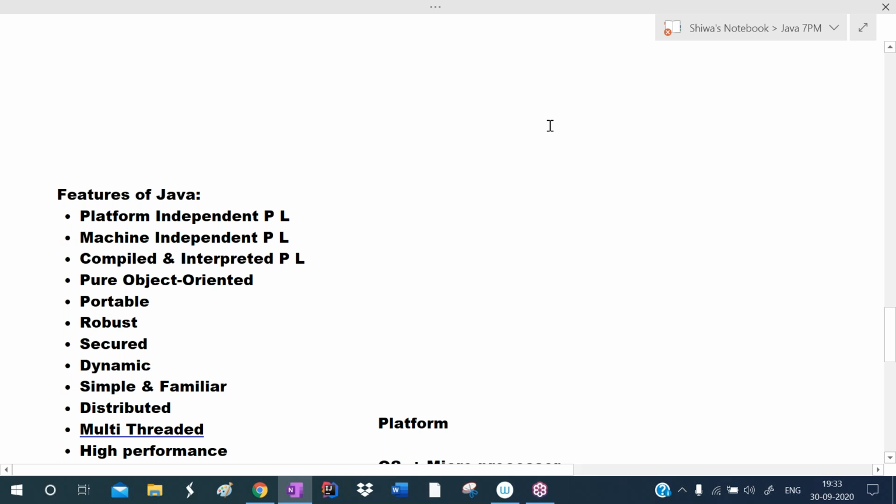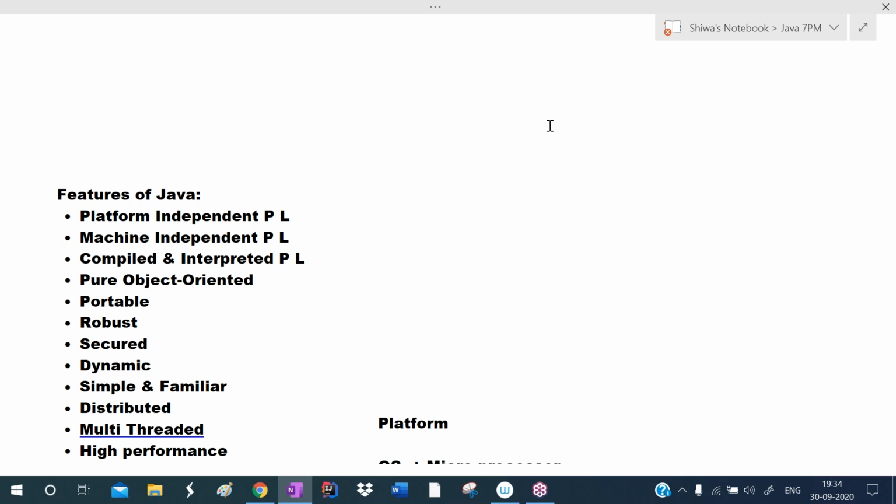Once upon a time, this feature was not there. Before Java, this feature was not there. When Java was introduced, we were using C language, C++ language, and later VB language. All those languages were platform dependent only.